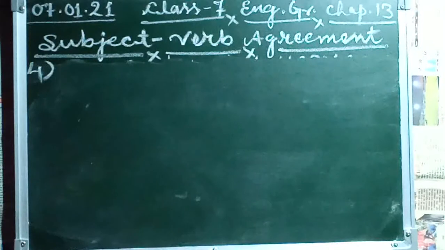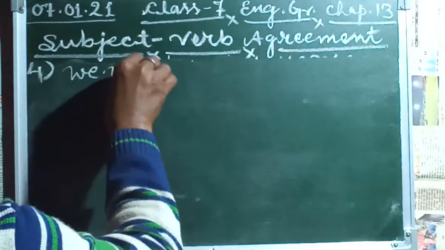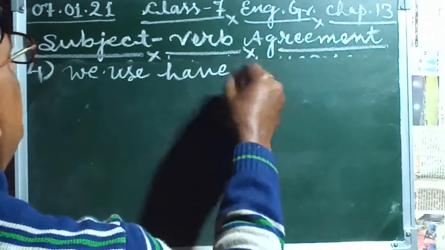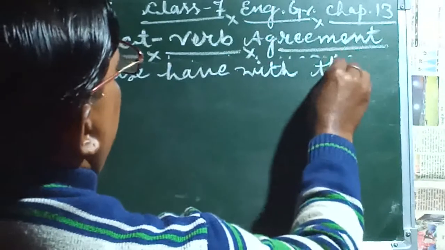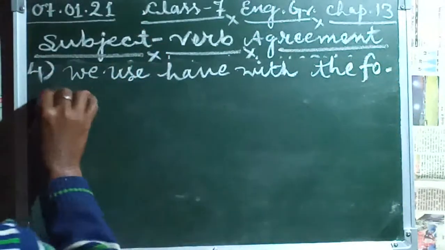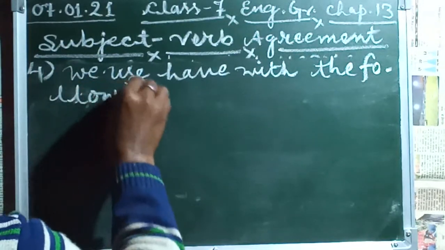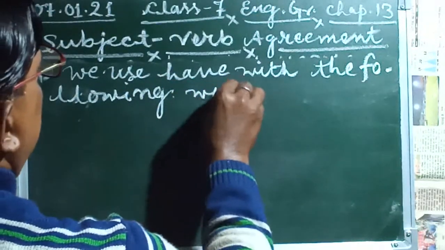We use have with the following verbs and their negative and question forms. We use have with the following words.